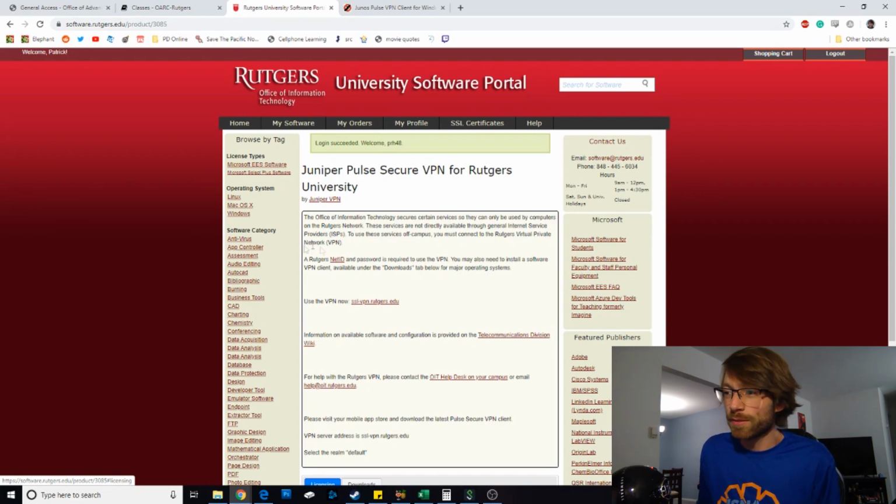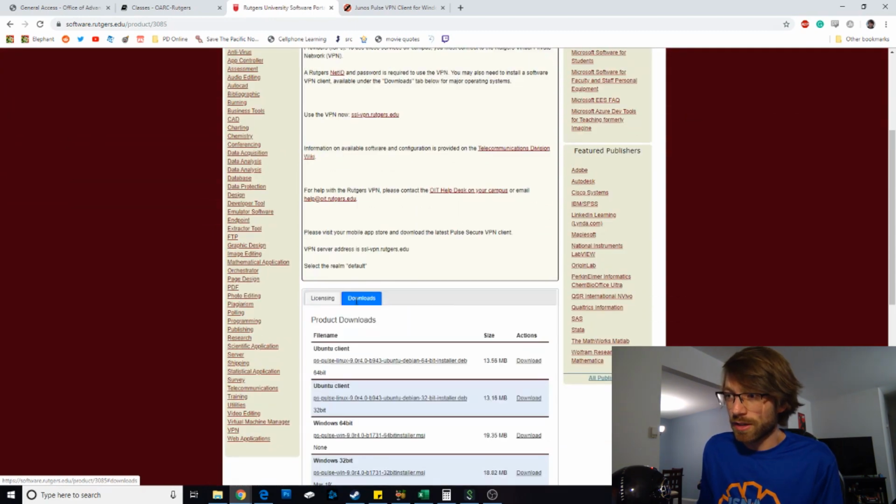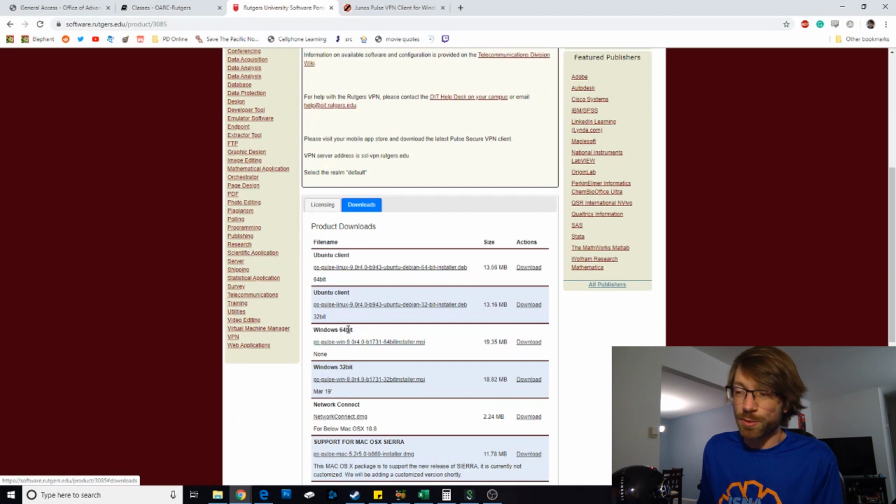So anyway, you scroll down here, click on downloads. Again, this is a Windows tutorial, so Windows 64-bit. Download and install that. If it doesn't seem to work, your computer might need a 32-bit, which is right below it. Kind of doubt it, but I don't know.